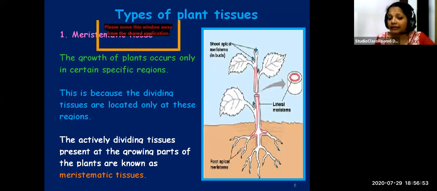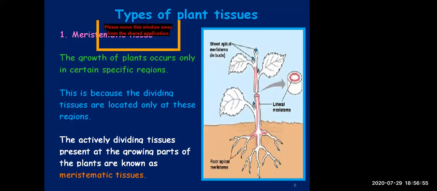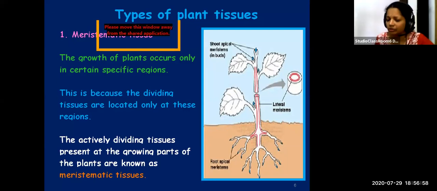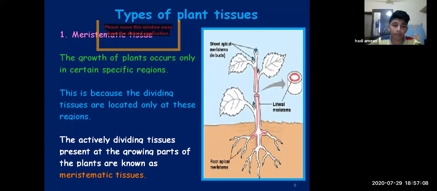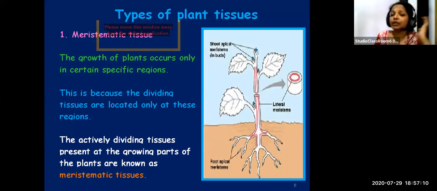The actively dividing tissues present at the growing parts of the plants are known as meristematic tissues. What are meristematic tissues? Actively dividing tissues. And where are they present? At the growing parts of the plants. Once again, meristematic tissues are actively dividing tissues and they are present at the growing parts of the plants. So these can be found only at the growing parts of the plants.